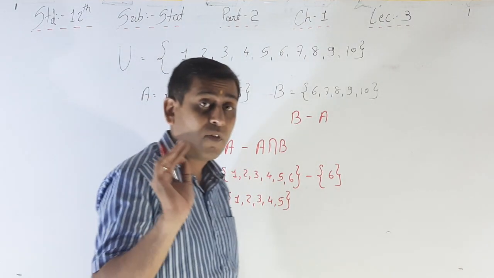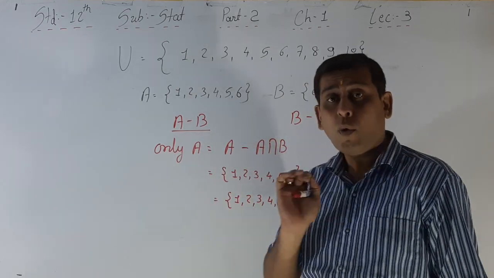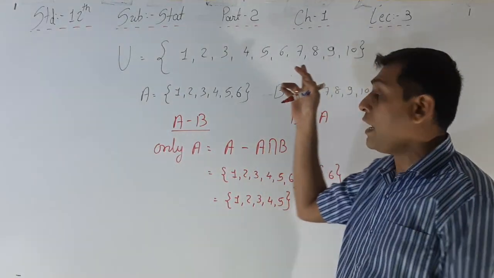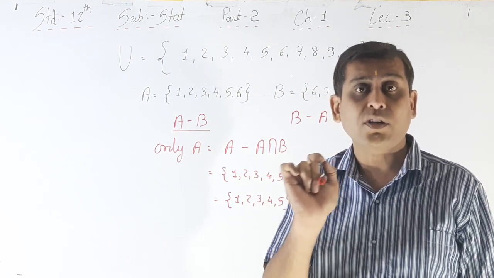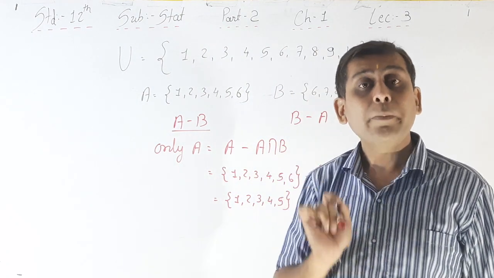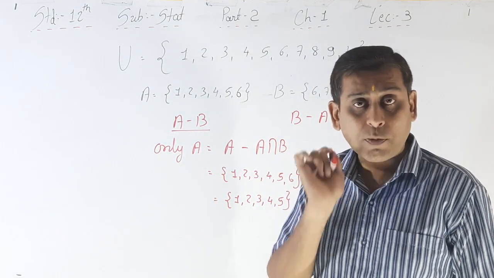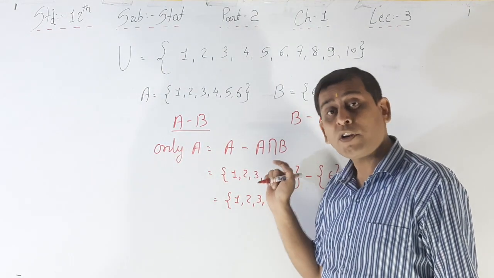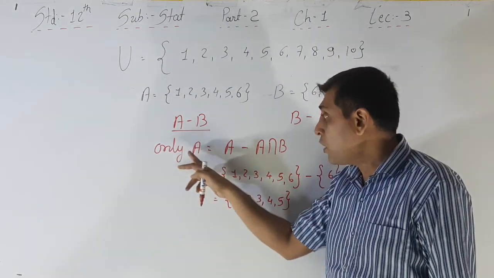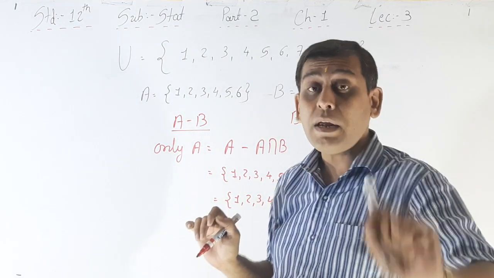See, this is the formula. Please write down these also. Whenever I am writing this, A union B is equal to what? A plus B minus A intersection B. That is also a formula. Please write down all these things, because whenever I am explaining, I am giving you a formula also for the practical questions. See, A minus B is the difference of A and B.